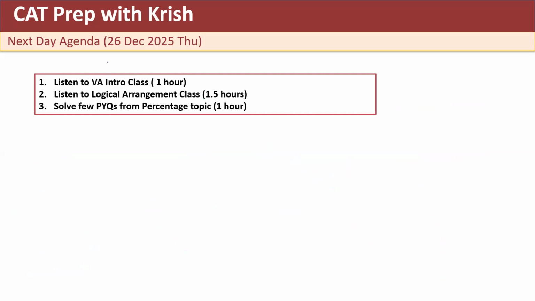The plan for tomorrow, 26 December 2025, is to listen to a verbal ability introduction class. That will take me 1 hour. Then to listen to a LRDI class on arrangements, which should take me 1.5 hours, and to solve a few PYQs from percentage topic. That should take me around 1 hour.